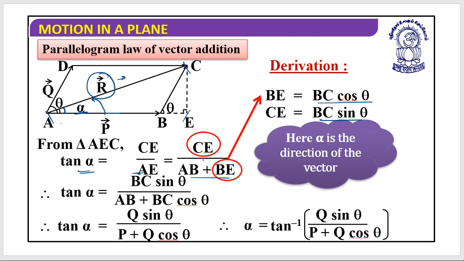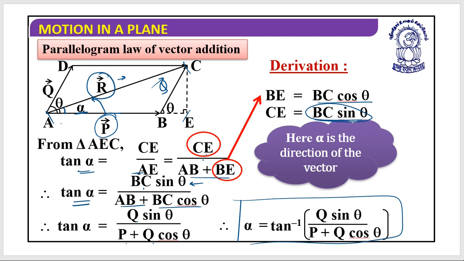So let's replace that. Tan alpha should be equal to CE, which is BC sin theta, divided by AB plus BC cos theta. Now BC represents Q, and AB represents P. So this is equal to Q sin theta divided by P plus Q cos theta. So alpha would be tan inverse of Q sin theta divided by P plus Q cos theta.